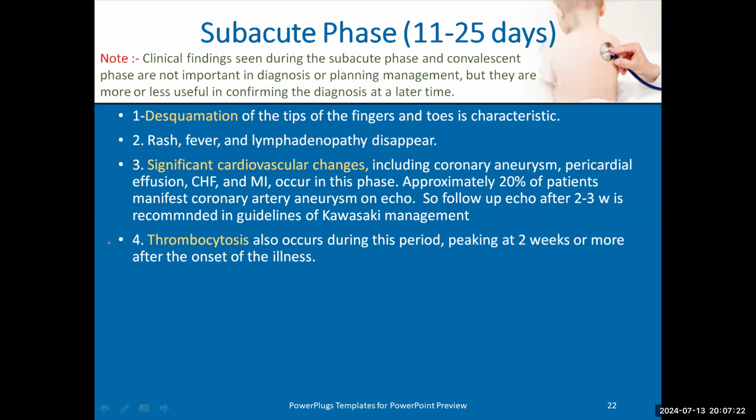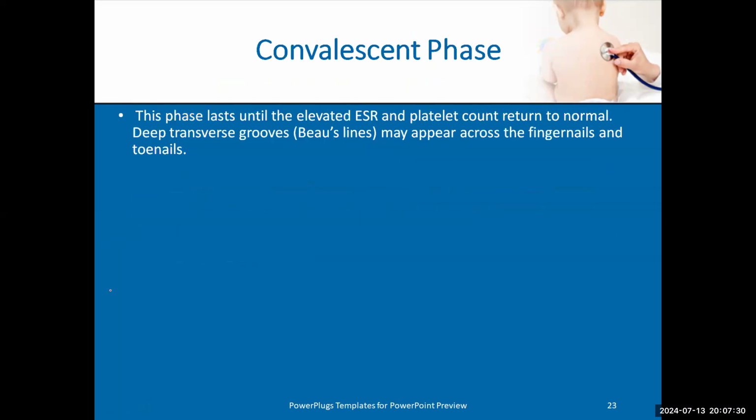So if I find one of these signs, I'd say yes, it was Kawasaki. What is the convalescent phase? The convalescent phase is the phase until the labs become normal. We said in Kawasaki there is very high ESR and very high platelets. Until these labs return to normal, it is called the convalescent phase, like a recovery phase.